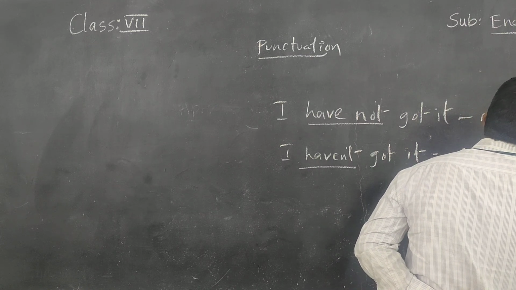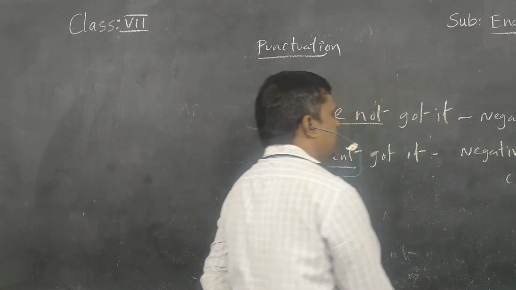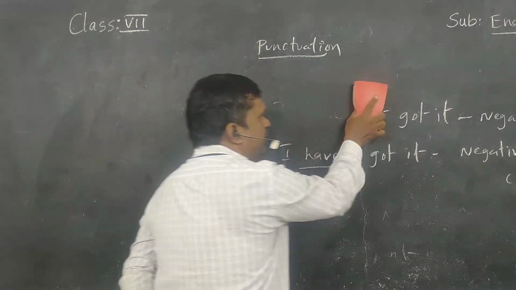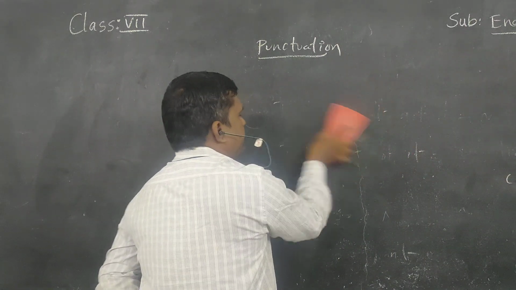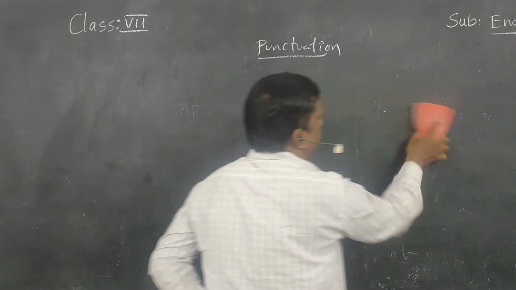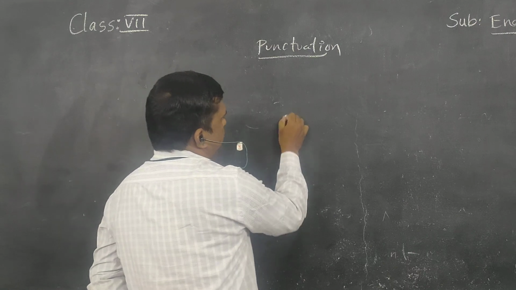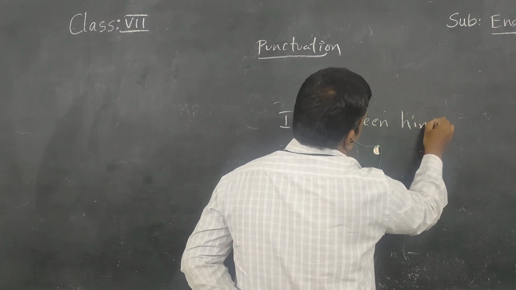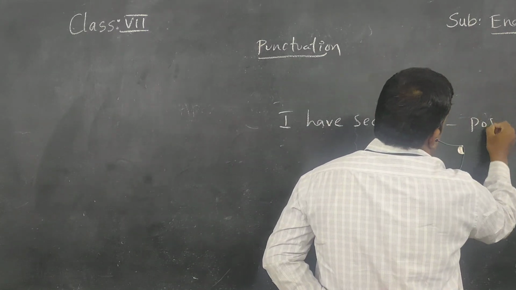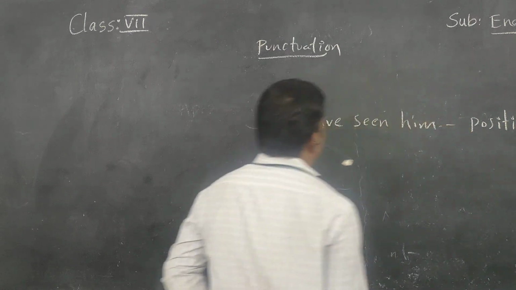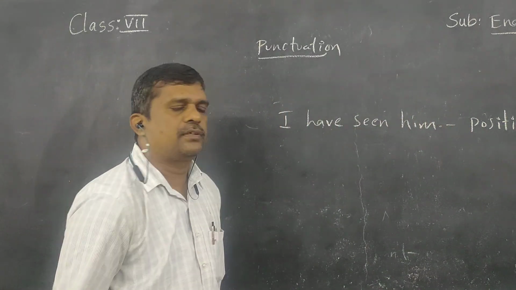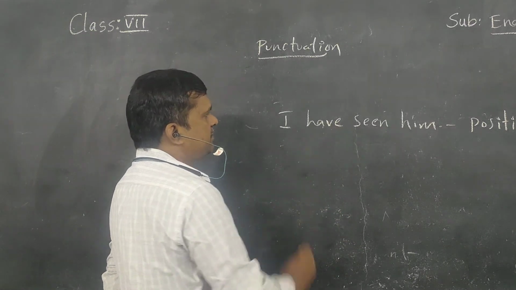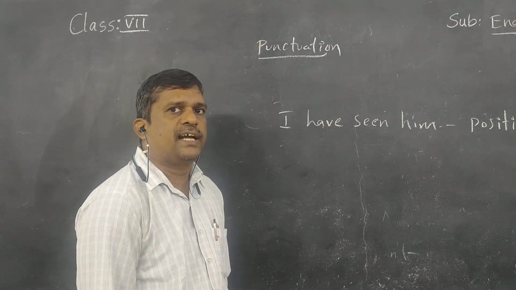But in the case of positive, for example, where not is not there, how can we change it? For example, I have seen him. This is positive. It is not I have not seen him; I have seen him. How can we change this as a short form, the contraction?